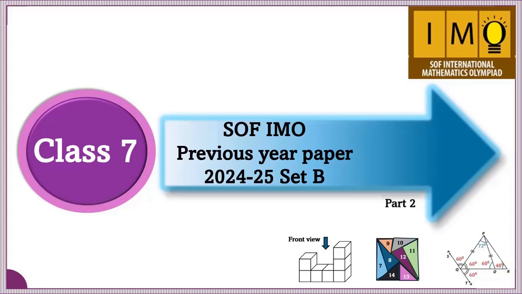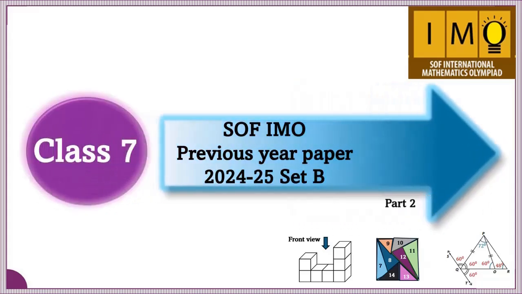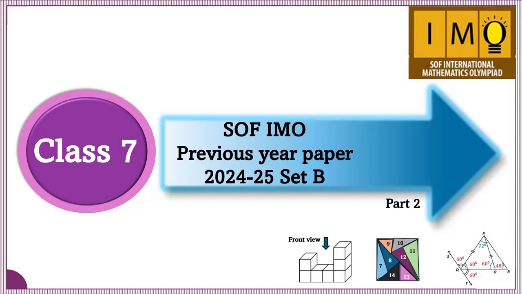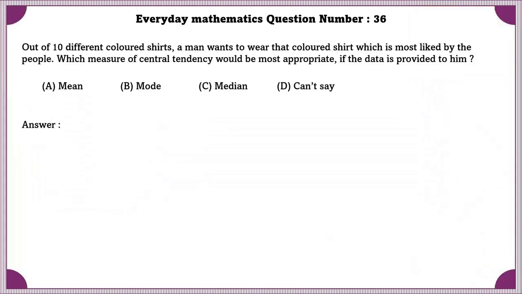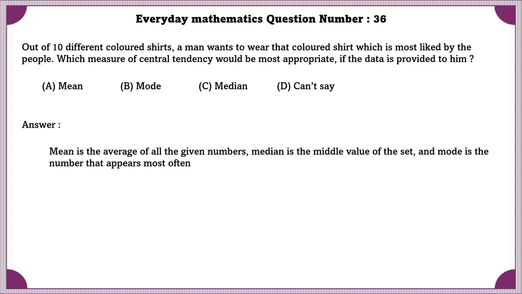Class 7 SOF IMO Previous Year Paper 2024 to 2025 Set B Part 2. Everyday Mathematics question number 36. Out of 10 different colored shirts, a man wants to wear the colored shirt which is most liked by the people. Which measure of central tendency would be most appropriate if the data is provided to him?